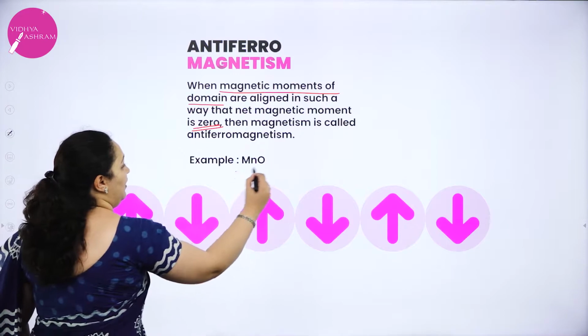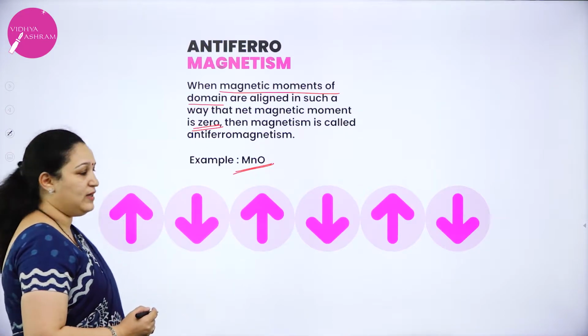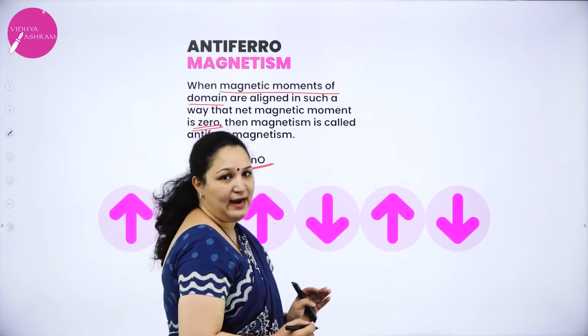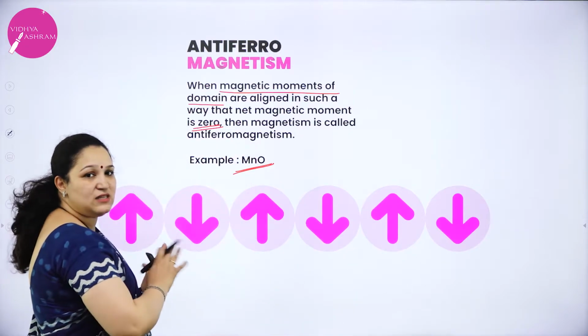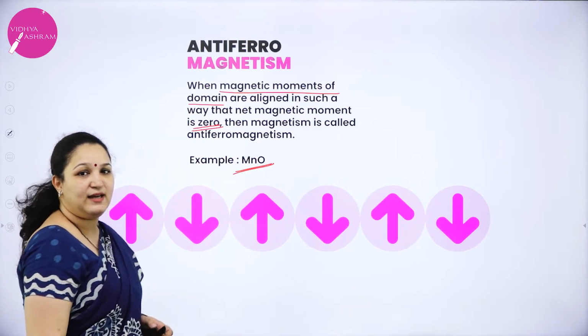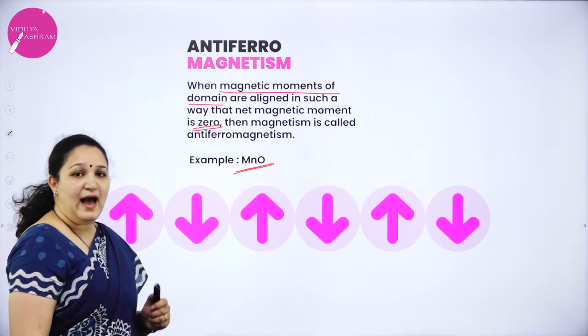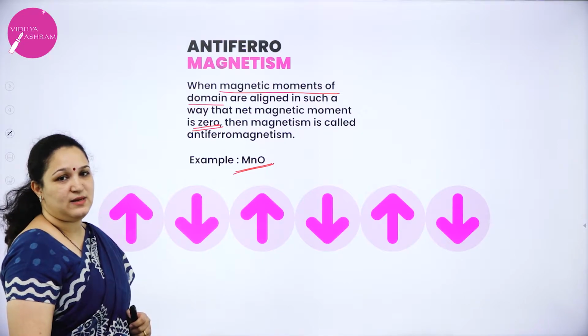Example you can give MnO. You can see one is parallel, anti-parallel, parallel, anti-parallel, parallel, anti-parallel. So they will get cancelled. Magnetic moments are completely getting cancelled with one another. Okay, such substances are antiferromagnetic substances.